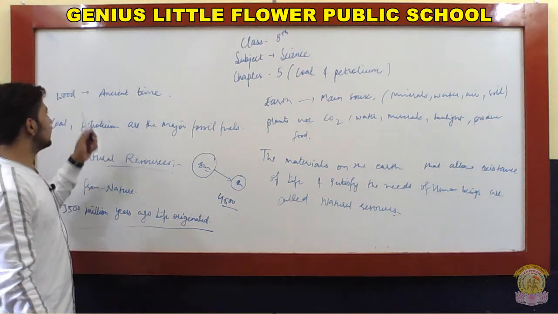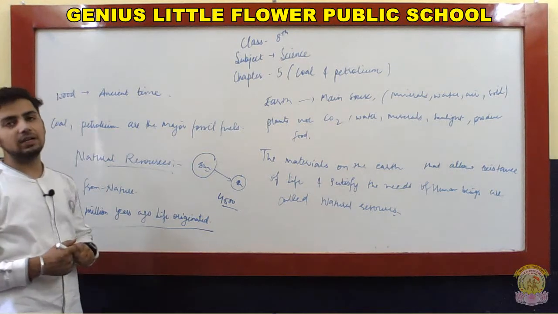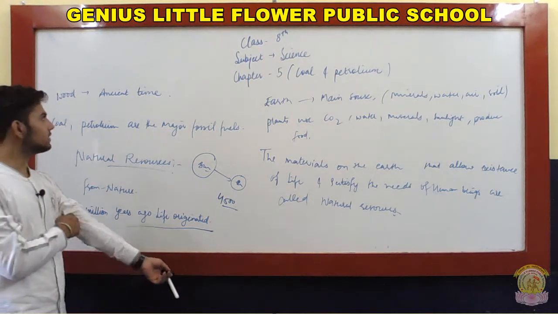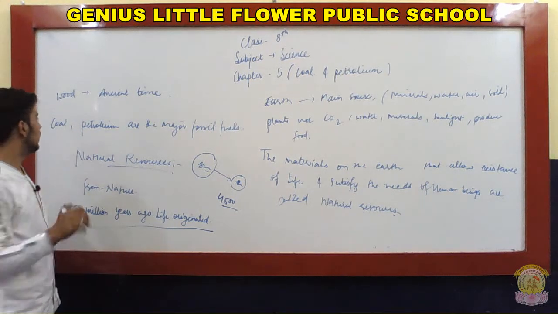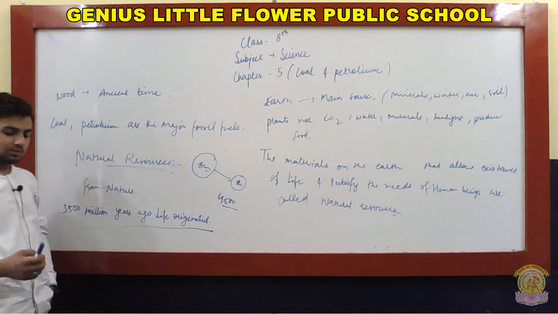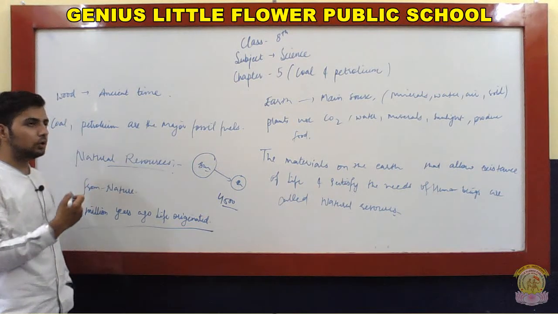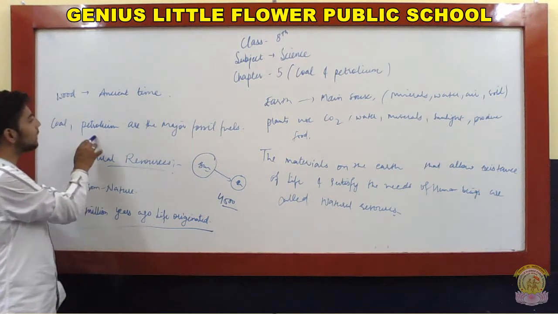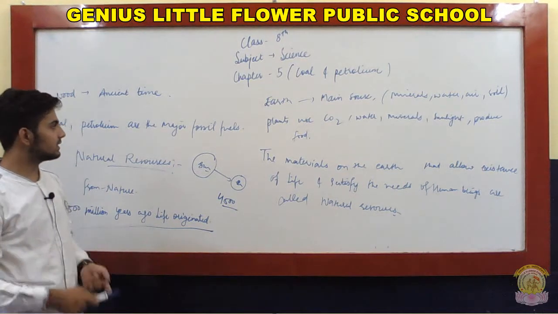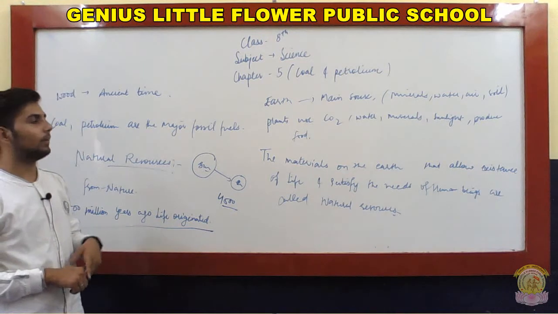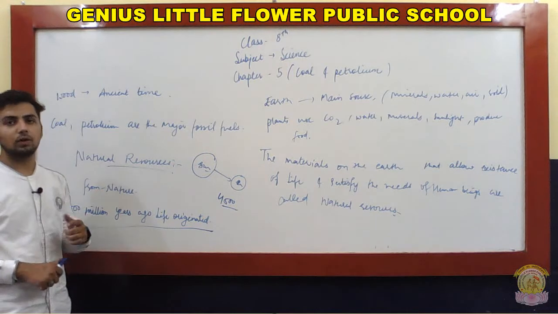So in ancient times, what were the main sources of fuel? The main source was wood. Wood is an ancient source of energy and light; people burned wood and got energy, or heat. Now the world is getting more and more developed and we are finding new sources. We have coal, petroleum and many major fuels that are in most demand for production of electricity, for motorcycles, for motorbikes and for many more things.